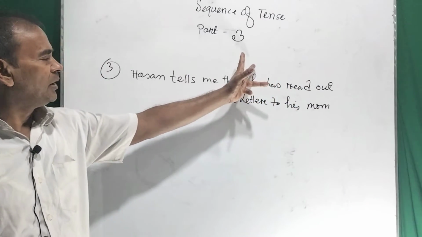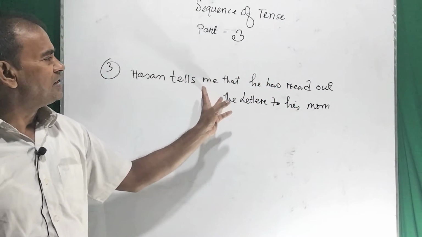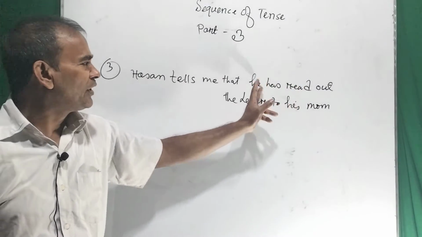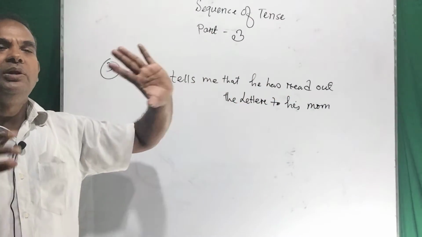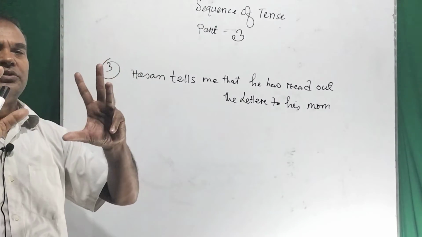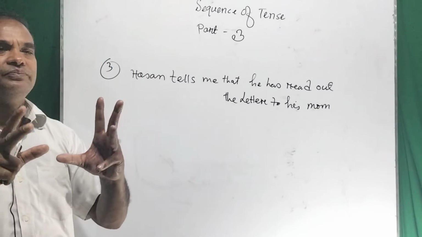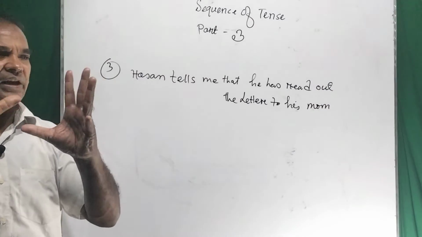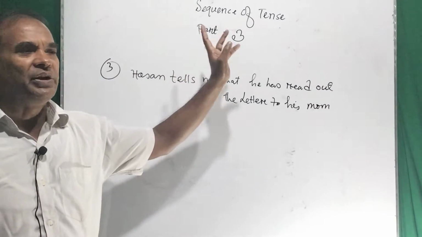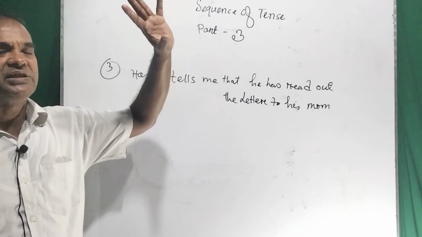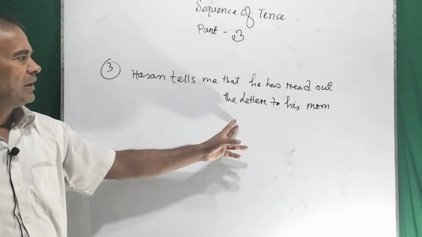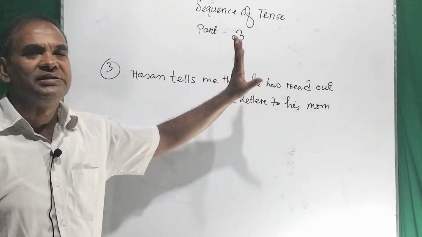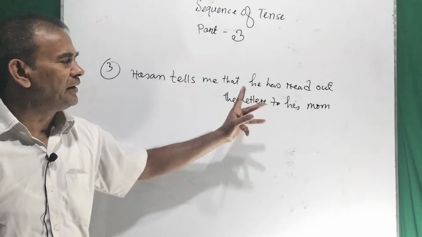This is a great important rule of sequence of tense, that we can use the present perfect tense in the subordinate clause while we are going to report some reading from the letter. When we are going to report something that has been read out, so Hassan tells me that he has read out the letter to his mom.